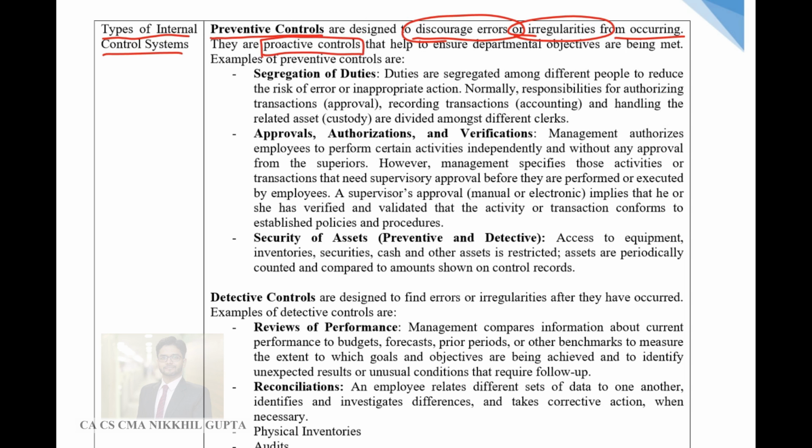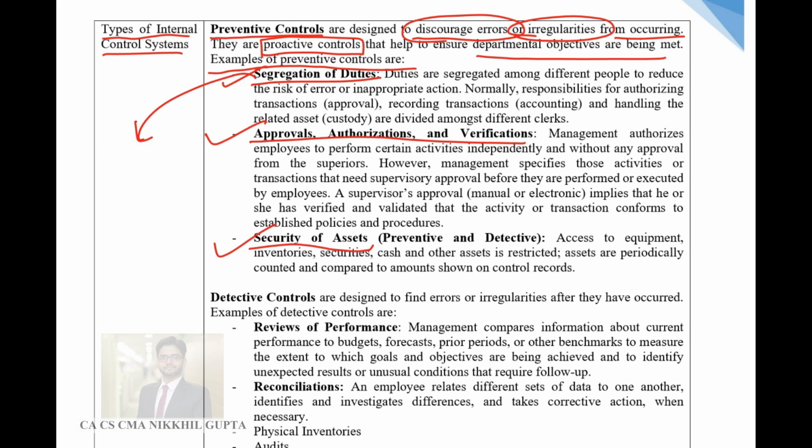they control those incidents, that help to ensure that departmental objectives are being met. Examples of preventive controls are segregation of duties, approvals, authorizations, and verifications, security of assets. So these are the three kinds of preventive controls.